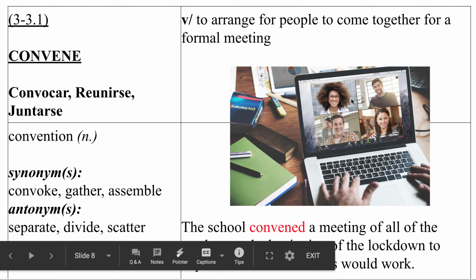These are all the teachers smiling. That's not really us, as you can see. That's a picture from the internet, but that is a meeting.